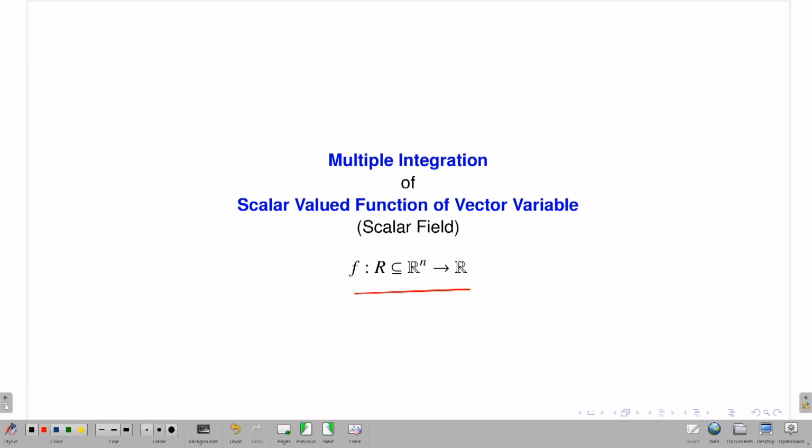The notions of Riemann integral you can extend in the context of functions from Rn to R. For R2 to R it is known as double integral, for R3 to R it is known as triple integral, and if you have Rn to R it is called multiple integration. So let me start with a very simple case. If I have a function from R2 to R, how can one extend the notion of Riemann integral in the context of functions from R2 to R?